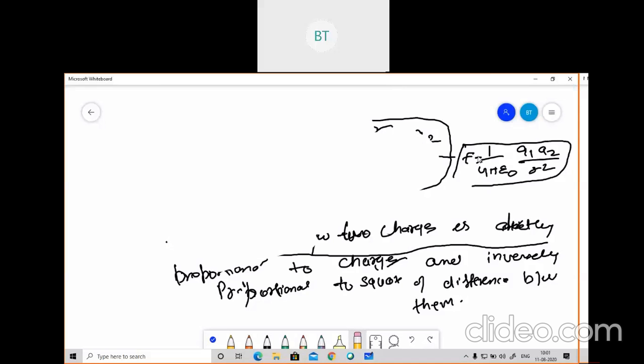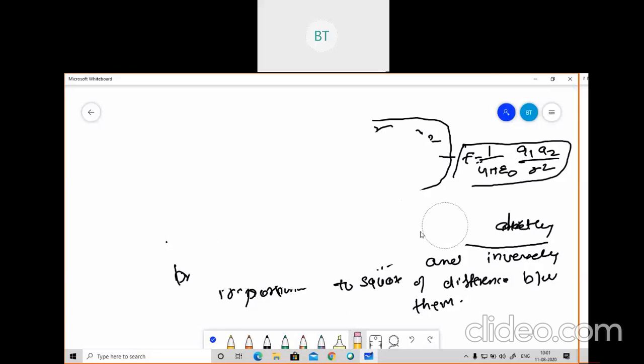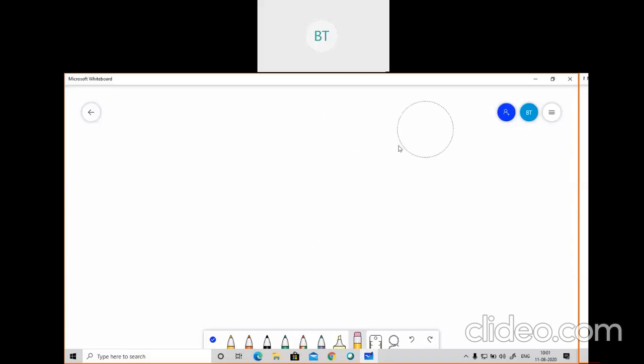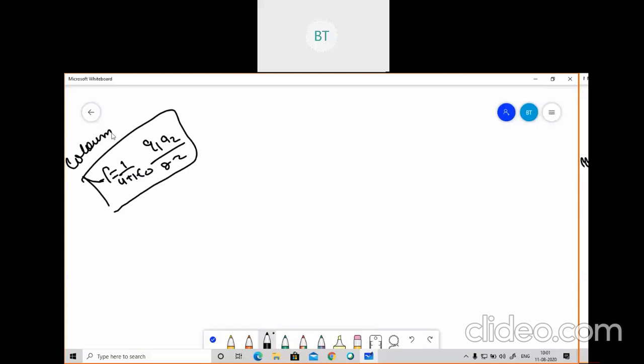I had given the definition of Coulomb's law. If you have not written it, you can write it one more time: the force acting between two charges is directly proportional to the charges and inversely proportional to the square of the distance between them. So F is directly proportional to Q1 and Q2, and inversely proportional to the distance squared. The formula is F equals 1 by 4 pi epsilon naught, Q1 Q2 upon R square. Based on this formula, we are going to solve problems.